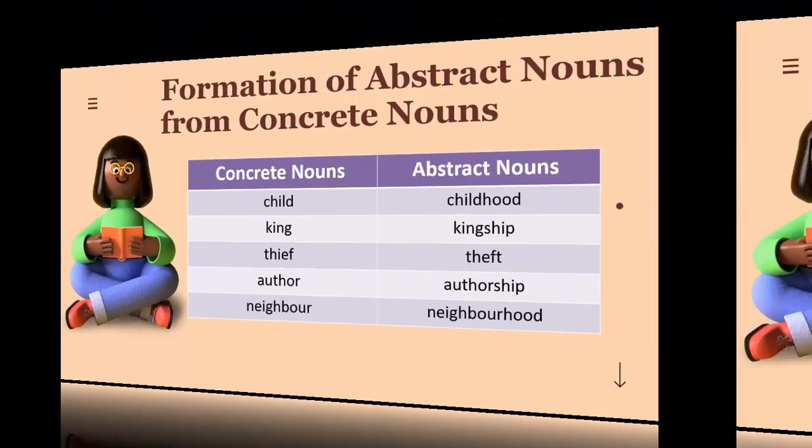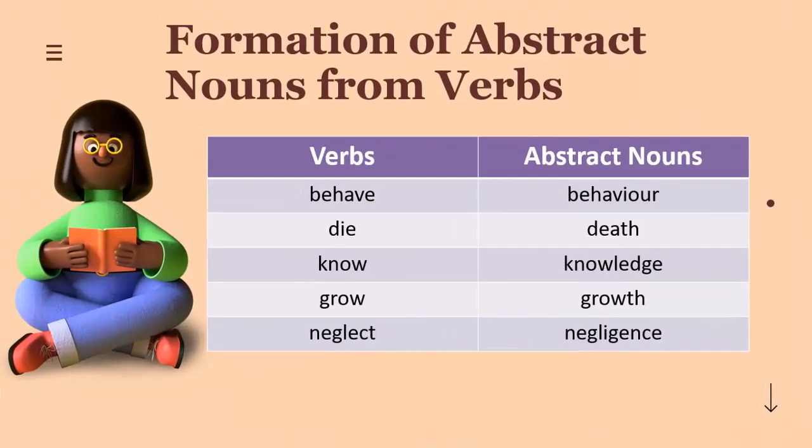Have a look how verbs can be converted into abstract nouns. The verb behave becomes behavior as an abstract noun. Know changes into knowledge, grow into growth, neglect into negligence.